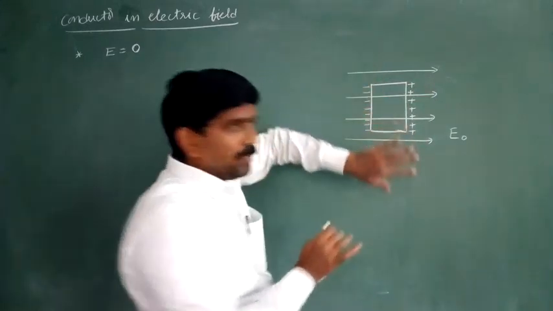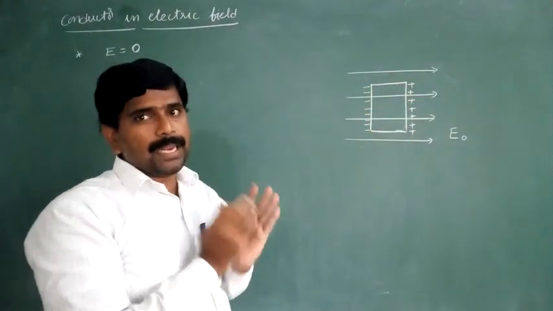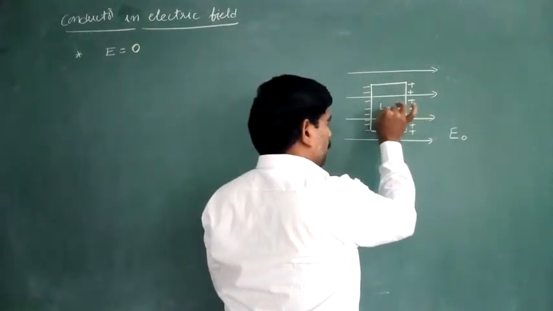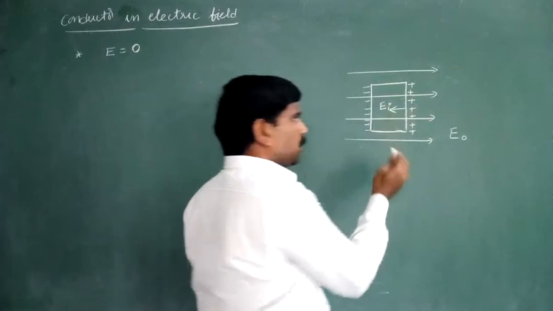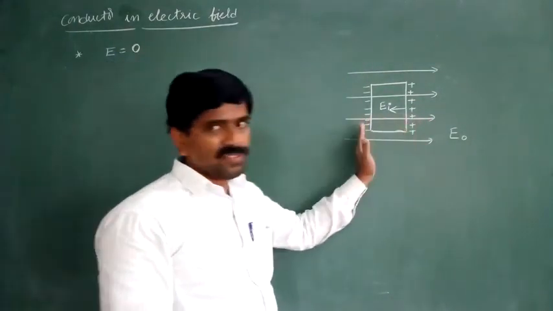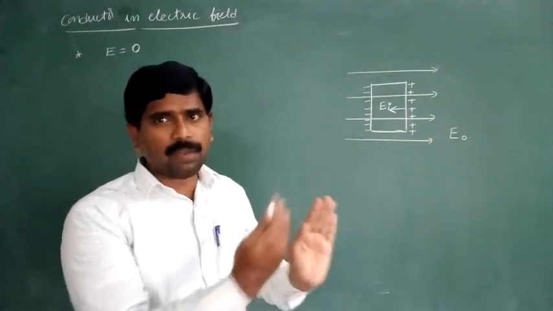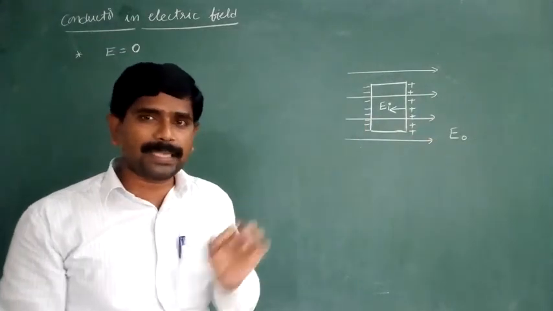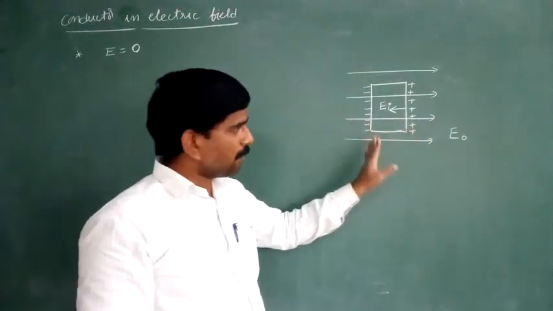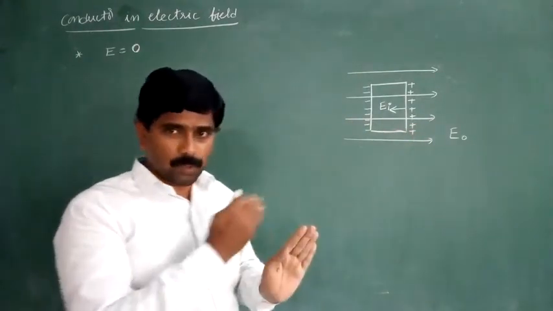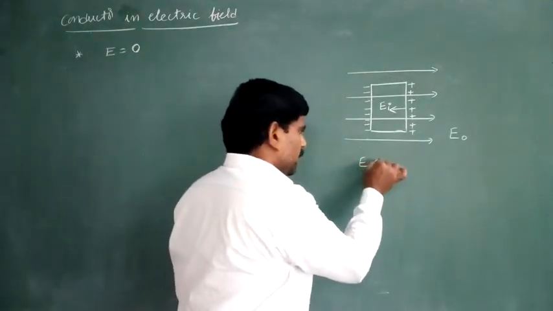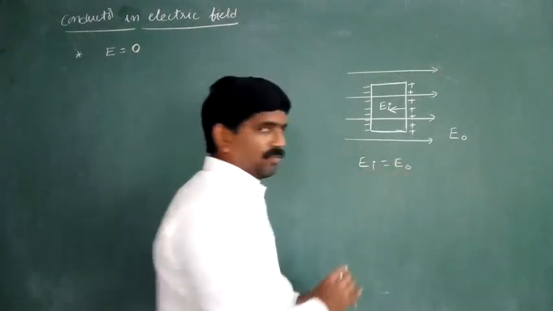Due to this, an induced electric field is formed, quite opposite to the applied electric field. This separation of charges we call polarization. This polarization process goes on until the induced electric field is equal to the applied electric field.